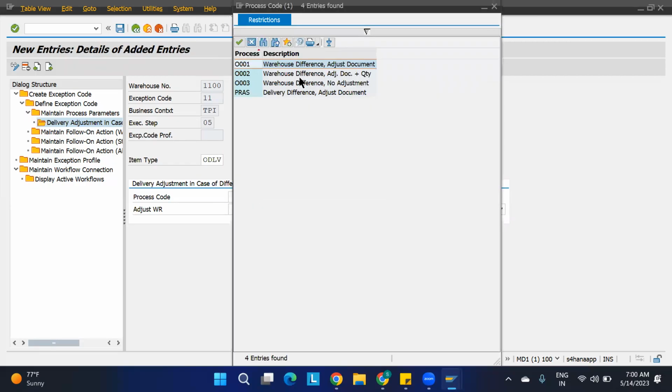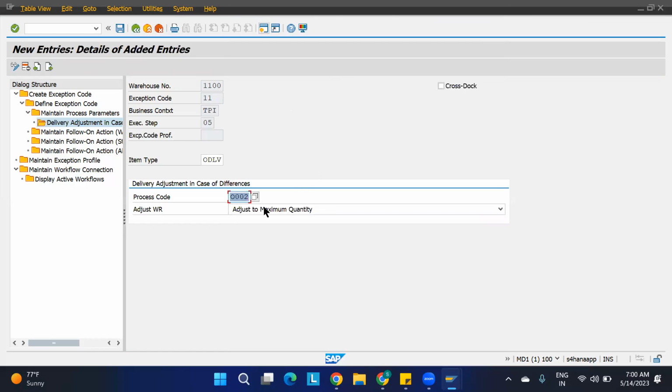So what I want to do is change the document as well as the quantity. Let us consider this, and adjust maximum quantity is there. If you want to keep the same thing, we keep it. Just click enter, save it. Now I am doing the partial delivery. For that, I have created this exception. So just save this. I have created everything.